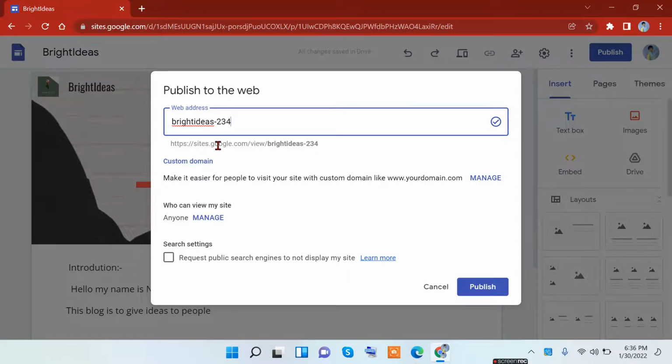You see, https://sites.google.com/view/bright-ideas-234. You want to remember that so that when you want to see your website, you can type the whole thing in. But if you want it to be shorter, here we come to custom domain. You can buy a custom domain and make your links smaller. Now, coming to the other part, who can view my site?